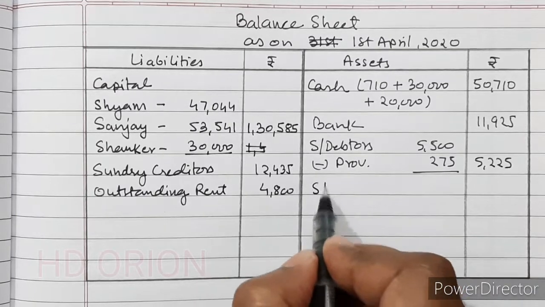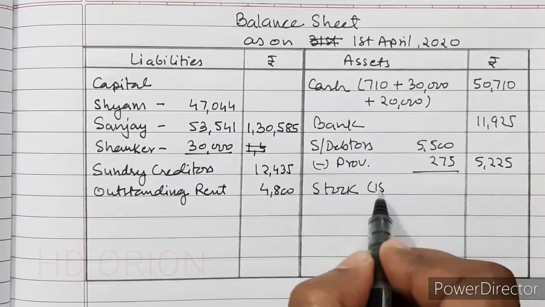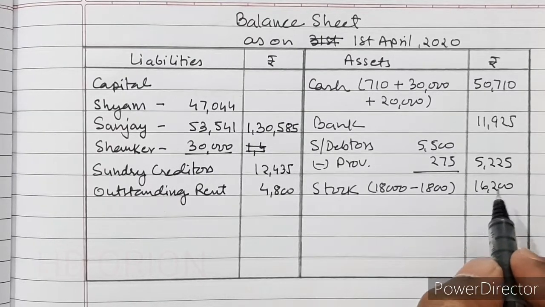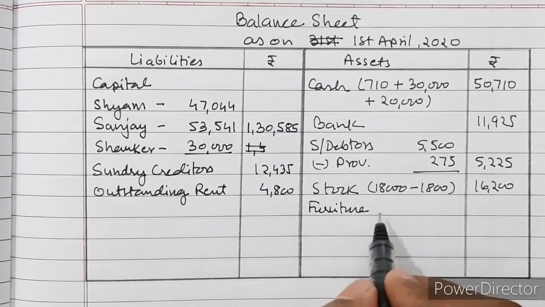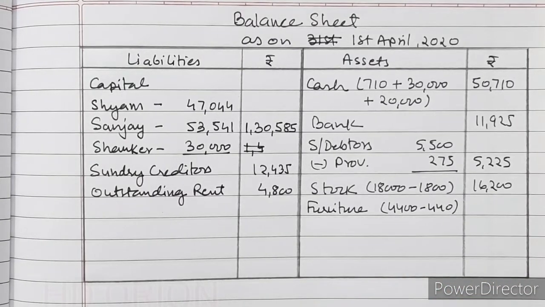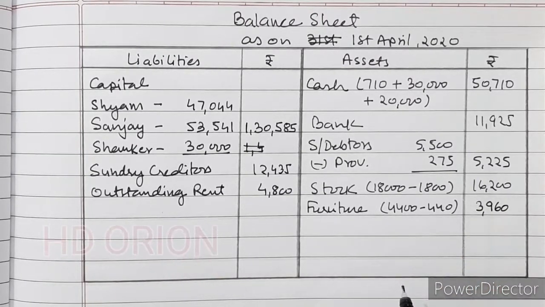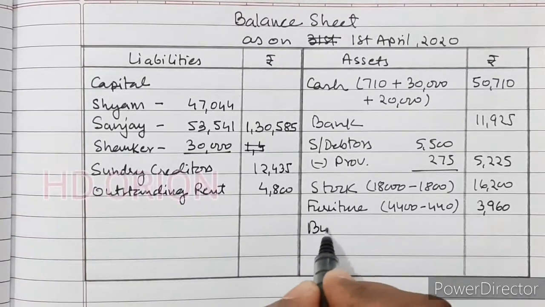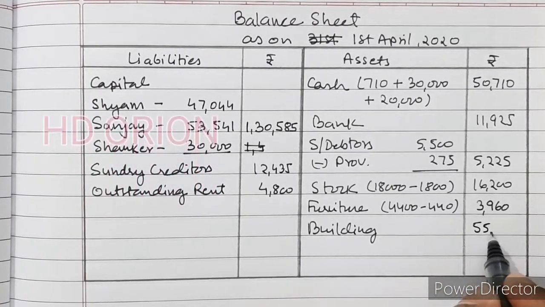Then stock is decreasing by 1800, so 18,000 minus 1800 will give us 16,200. Then furniture is also decreasing by 440, so 4400 minus 440 will give us 3960. And after furniture, building is there. Building is increasing by 15,000, so it will be 55,000.